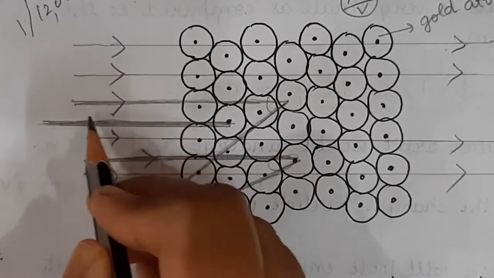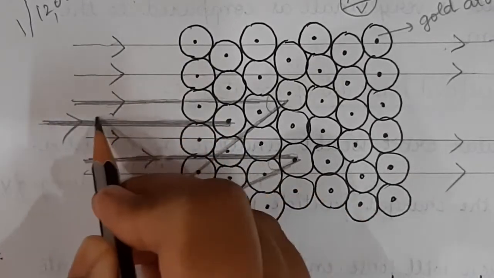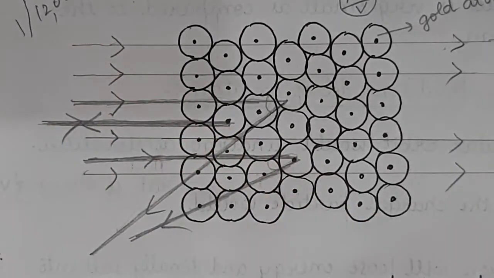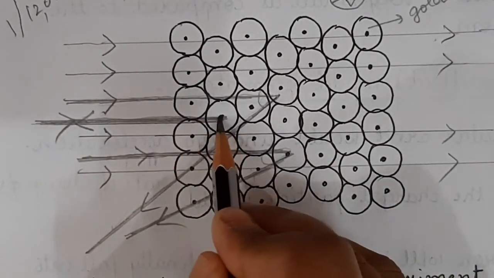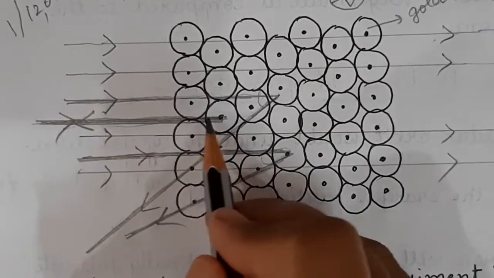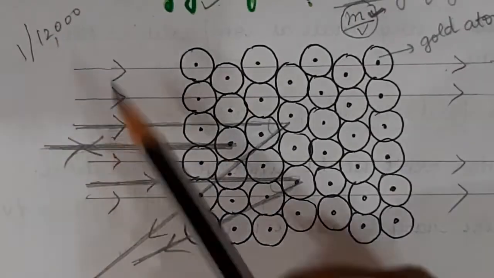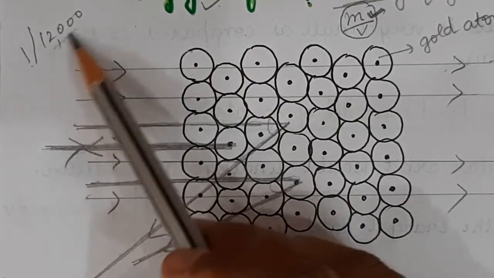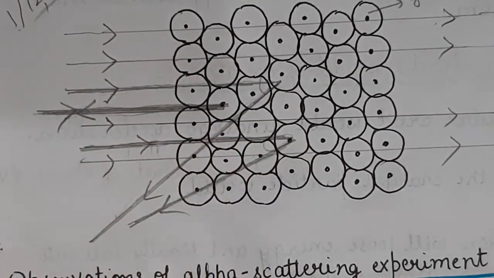Okay, so this is the alpha particle going on. Now it rebounded back through the same path. Which angle is it making? It is going like this, it is coming back in the same path. So the angle is 180 degrees. So surprisingly, 1 out of 12,000 particles rebounded back.